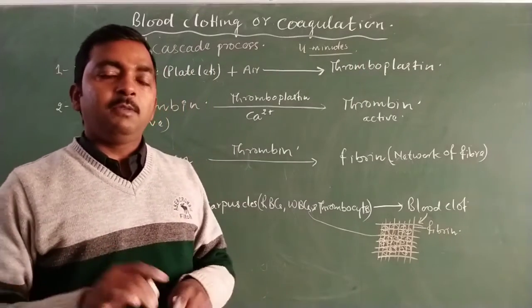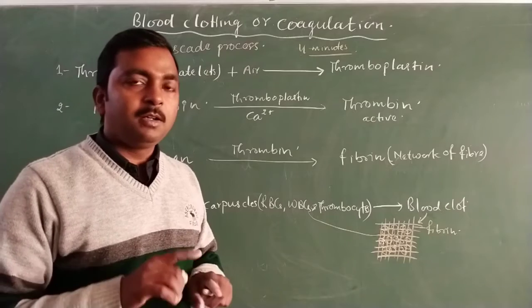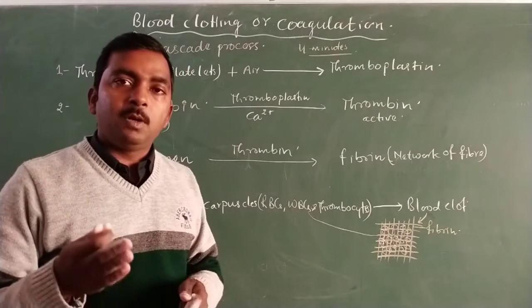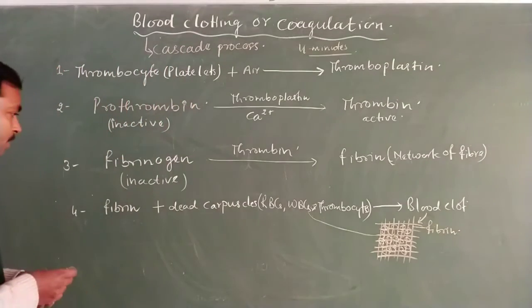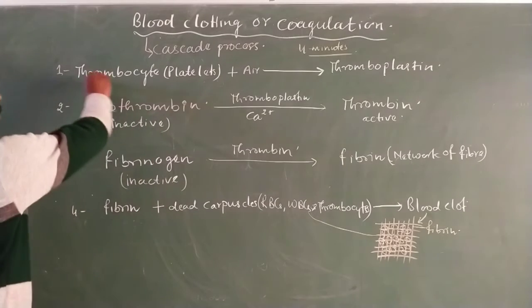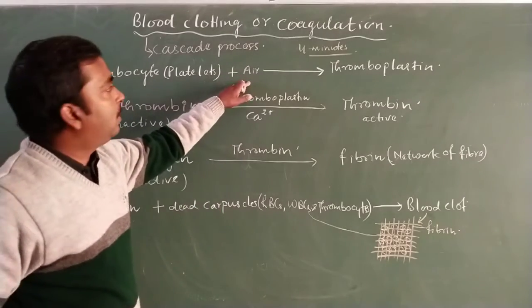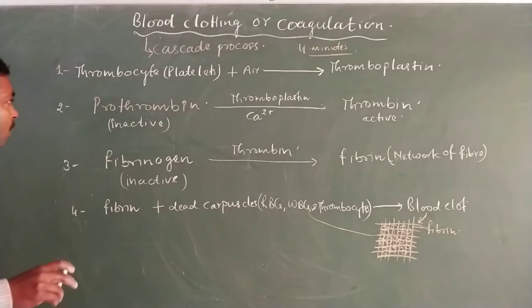So after 4 minutes, when we remove the covering of the injured part, we will see that no blood flows from the wound or injured part. So this is about blood clotting, or blood coagulation. In the first stage, thrombocytes come in contact with air, which produces thromboplastin, which is the first factor for clotting.